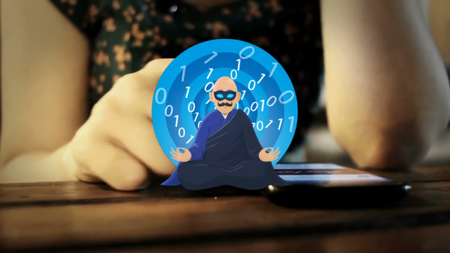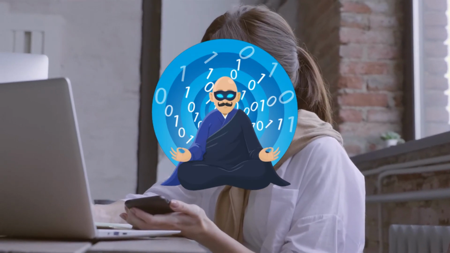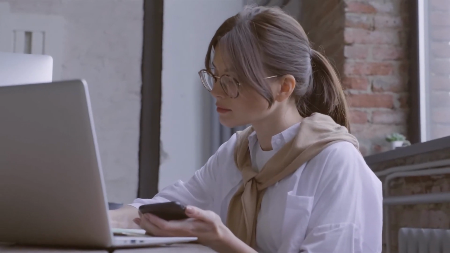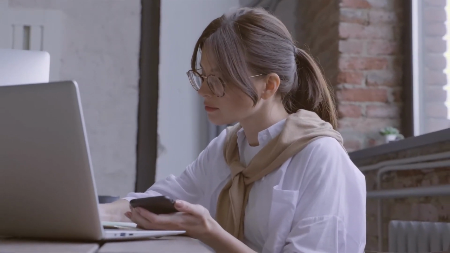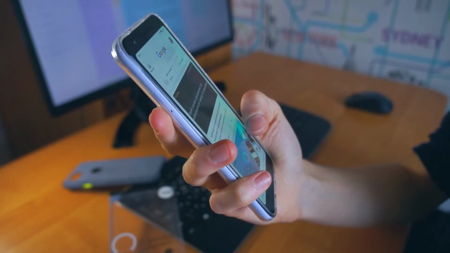VPN service is available in both free and paid versions. The free service is slightly less secure than the paid one. Ads will be shown to you in a free VPN. If your data is important, then you should not use a free VPN. If you want to work with normal things, like seeing content which is not available in your country, then you can use a free VPN.